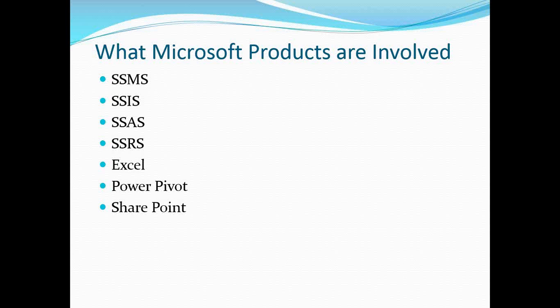MOLAP is multidimensional online analytical processing, where data and aggregations are in the multidimensional store. In hybrid OLAP, data is in relational databases and aggregations are in dimensional databases. So this is the difference between ROLAP, MOLAP, and HOLAP.